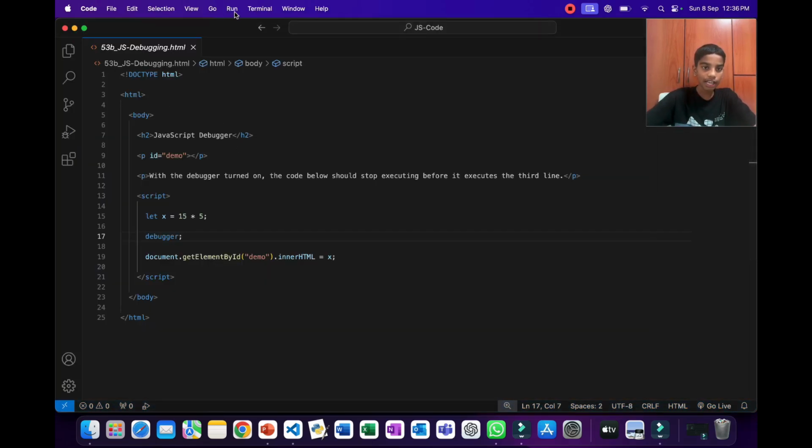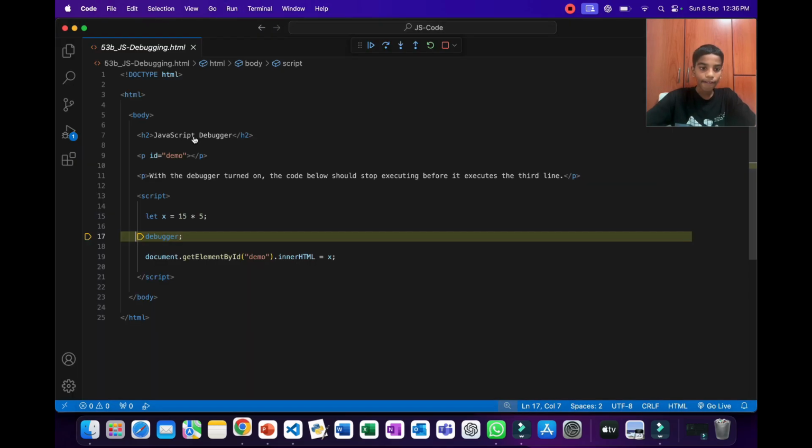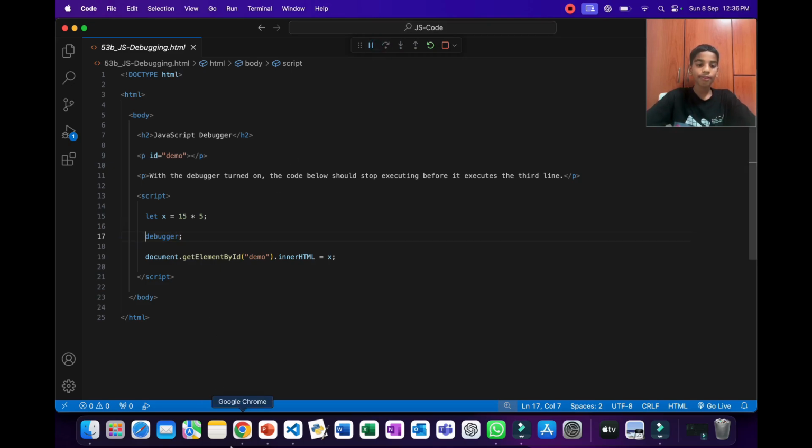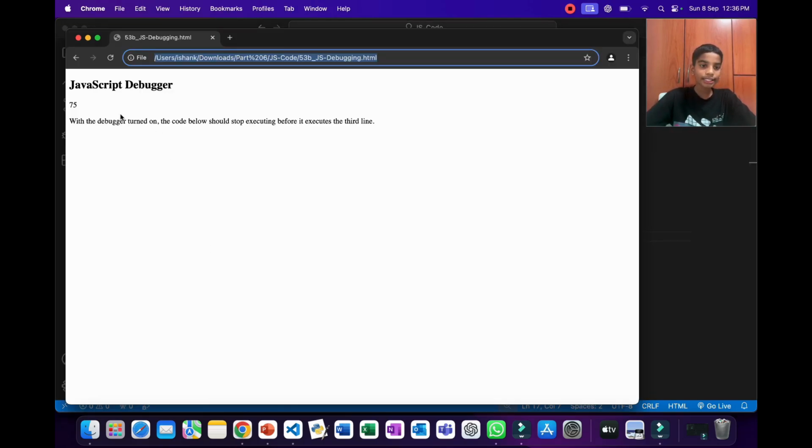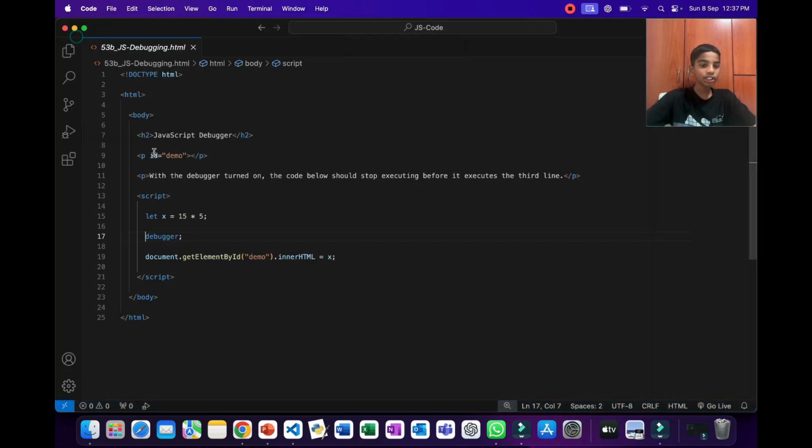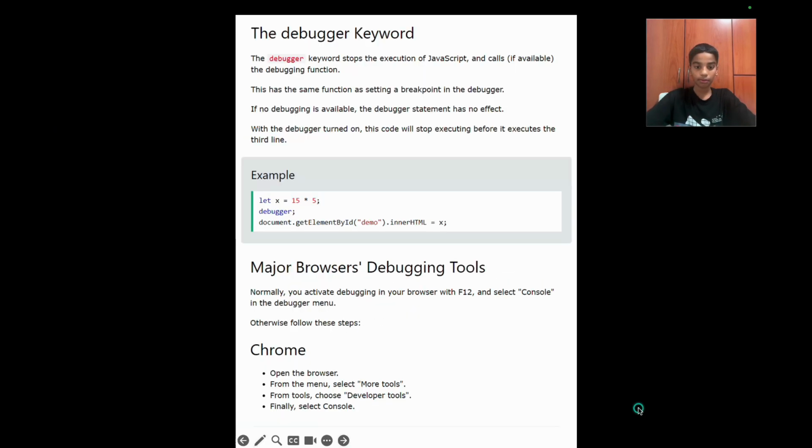So now let's run this again. As you can see, as soon as we run it, we get this debugger, and when we press play over here and go to our Google Chrome, as you can see, we have our result. So now this is the use of debugger. At runtime, we can put the debugger keyword to see what is happening to the code. So now let's go back to the PPT to learn more.